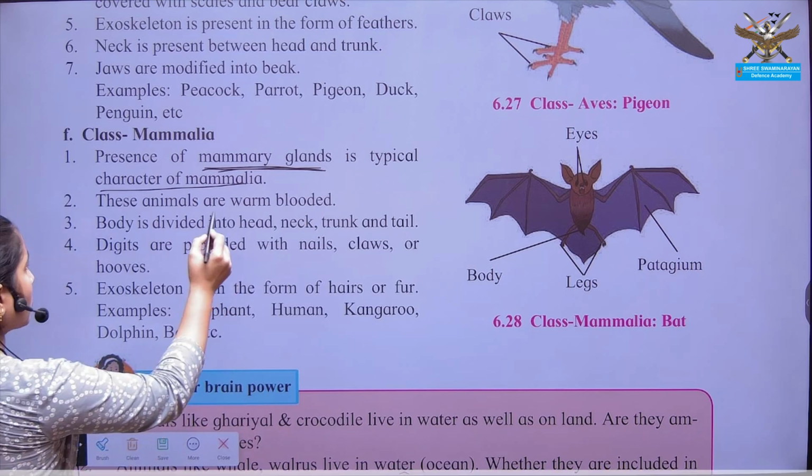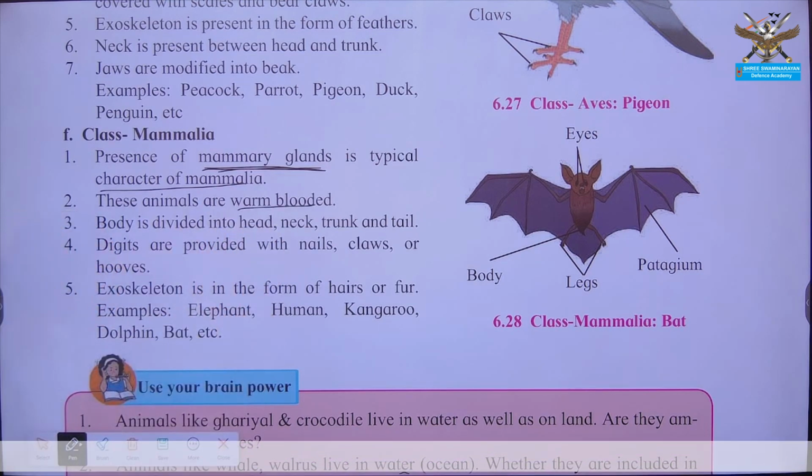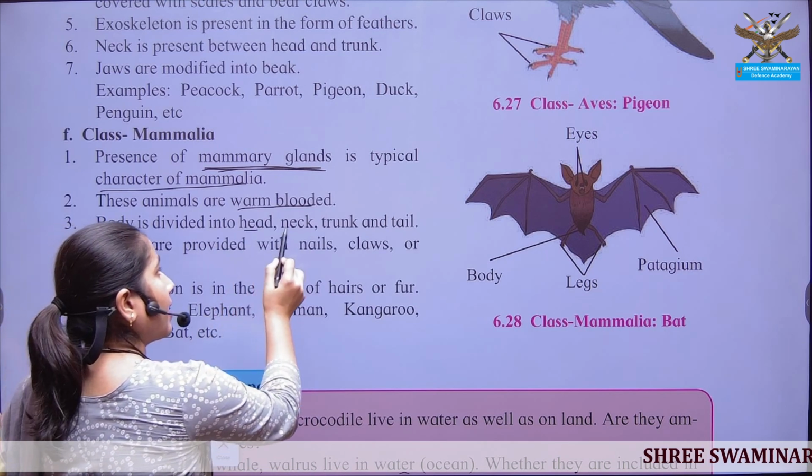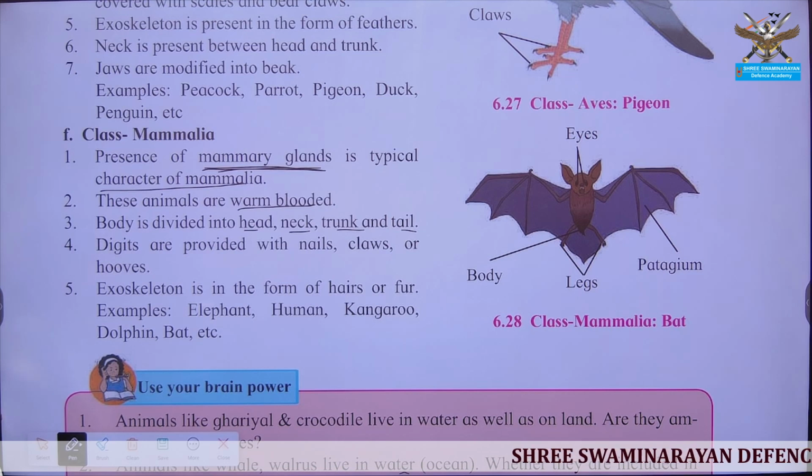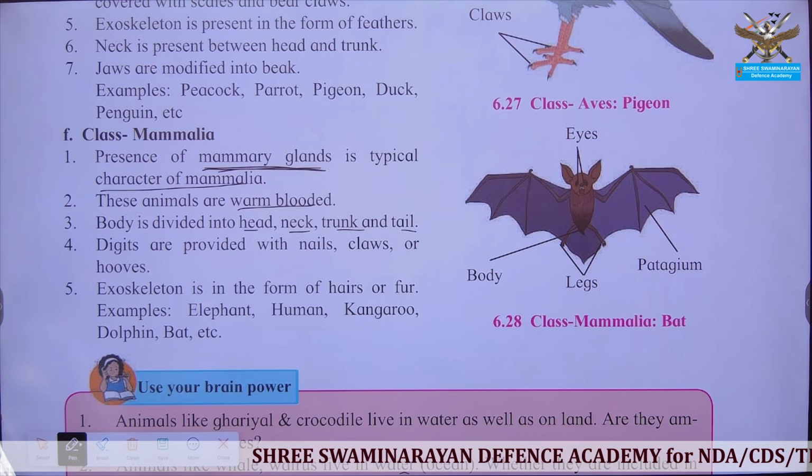These organisms are again warm-blooded. They can maintain a constant body temperature, which is not affected by the changing environmental condition. The body is divided into head, neck, trunk and tail. In our case, the body is just divided into head, neck and trunk, and not tail. Do humans have a tail? No.